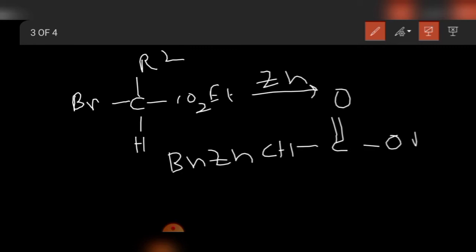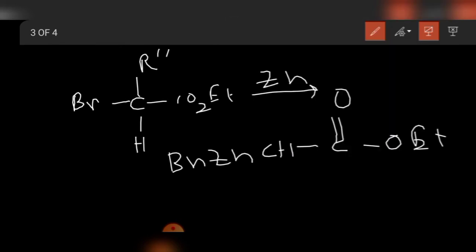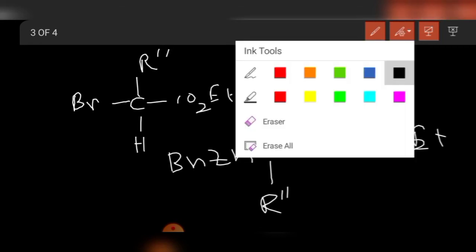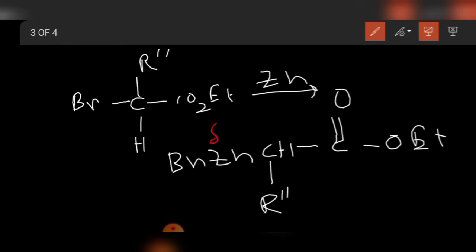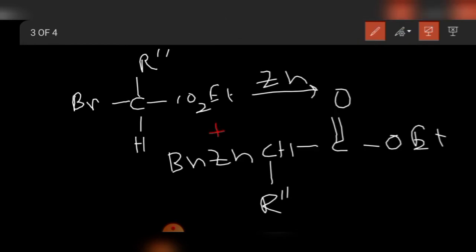Now in that zinc bromide compound, zinc is a metal, so the zinc-carbon bond has delta positive on zinc and delta negative on carbon. I can write it with a positive charge here and a negative charge here.